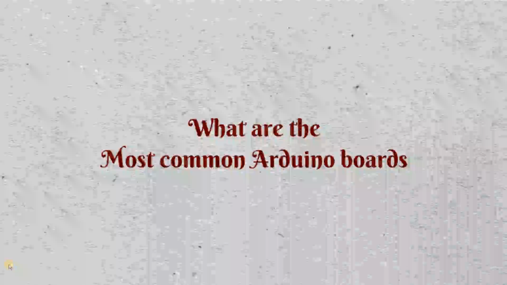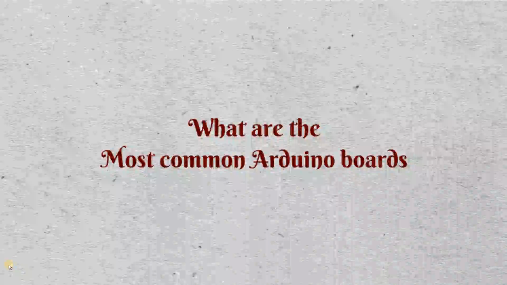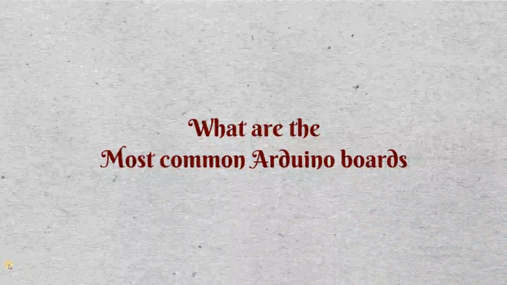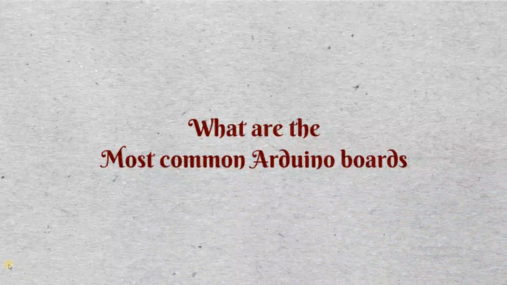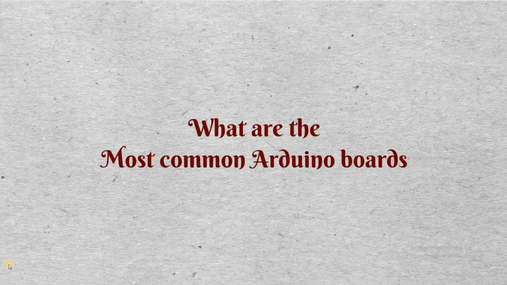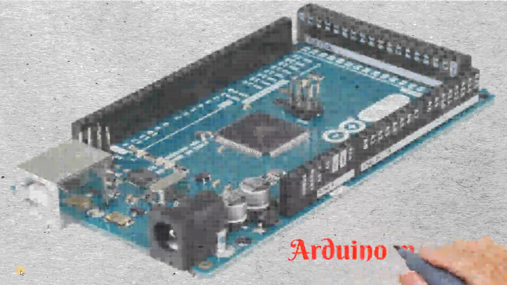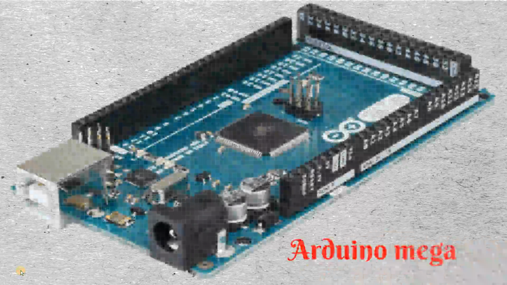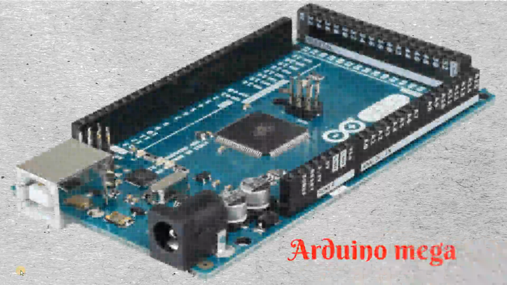Now that we've installed our Arduino IDE and done the basic introduction to it, we'll move to the Arduino boards, to introduce us to the basic or common Arduino boards. The first one is Arduino Mega, which comes with a large number of pins, both analog and digital pins.